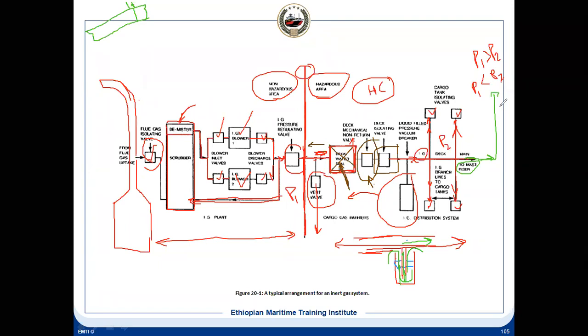It will be near the forward mast, and then it will be released through this at a certain height, because on deck people are working. It should be much clear of that, so that the people can work on deck safely. And when it is coming out, there is a flame arrestor here. The flame arrestor, the working principle we have seen, will prevent any flame from coming out as well as any flame from going inside. So only the pressure is released, not the flame. Flame will get trapped in the flame arrestor.